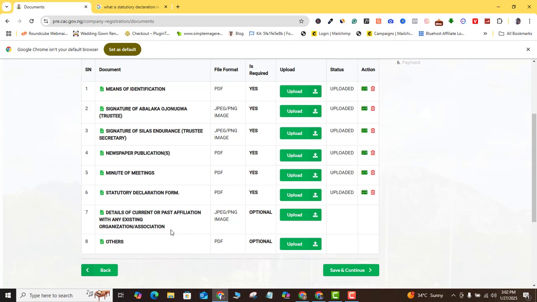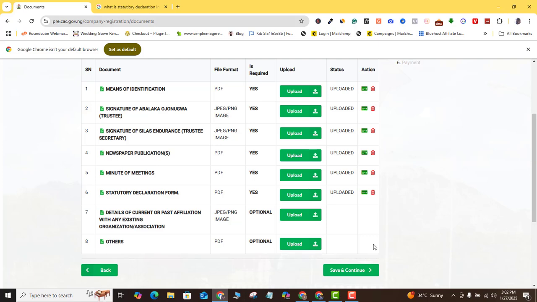And then if maybe your organization is an international organization or anyone that requires you to upload any affiliation with other organizations, you also want to put that. But as you can see here, it is optional, it is not compulsory. And then if you have any other document that you think CAC should look at, you also want to upload them here. Again, as you can see, it is also not compulsory.